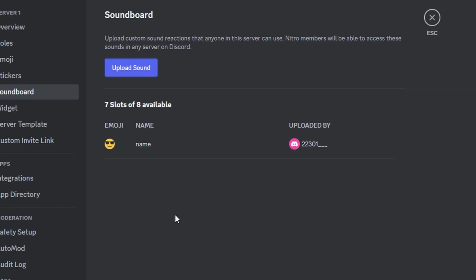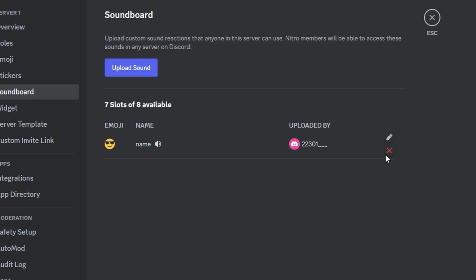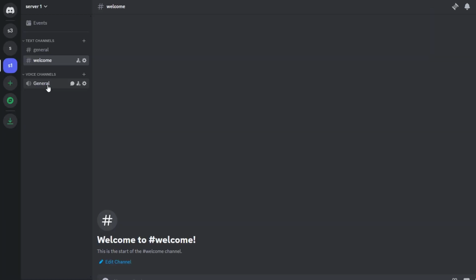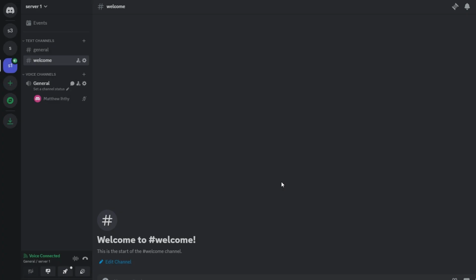If you want to make changes, hover over the sound and select the pencil icon to edit. To delete the sound, click on the cross icon. To use the sound, enter a voice channel on your server. Click on the Open Soundboard button and select the desired sound.